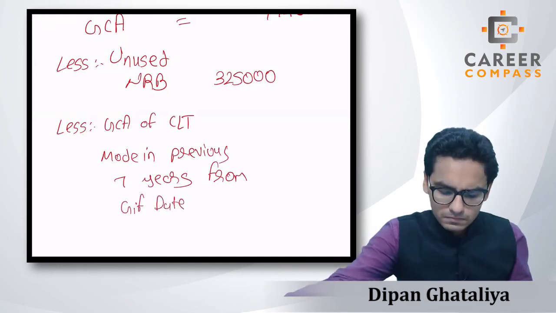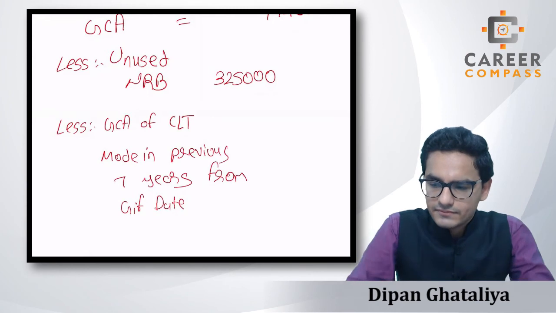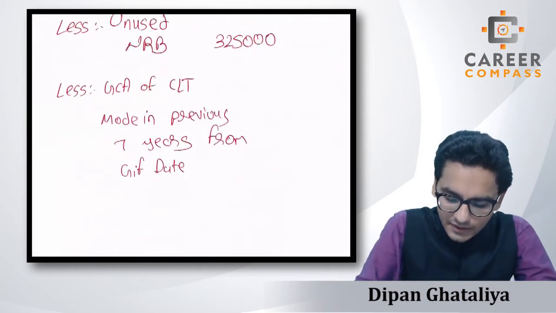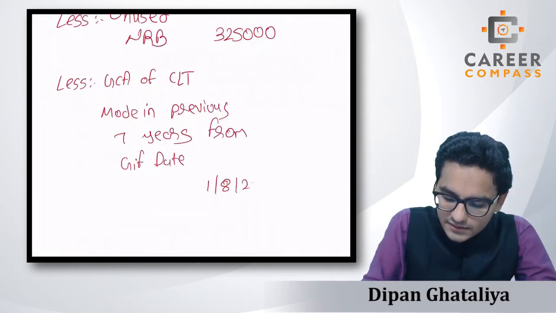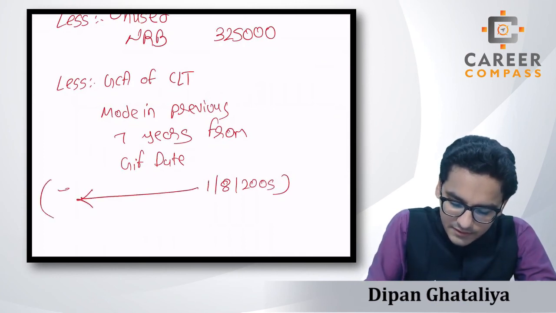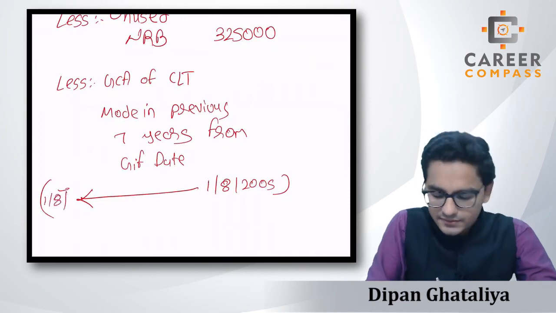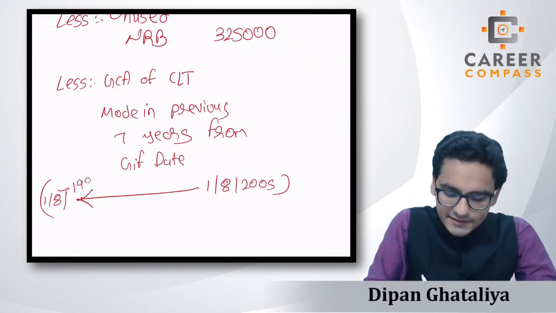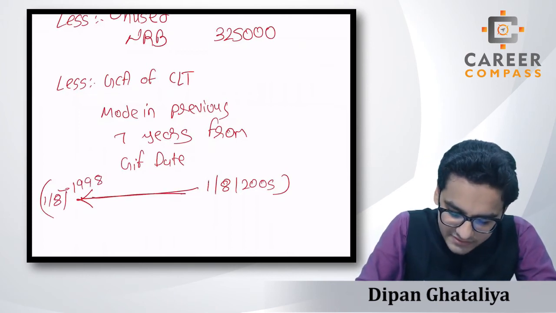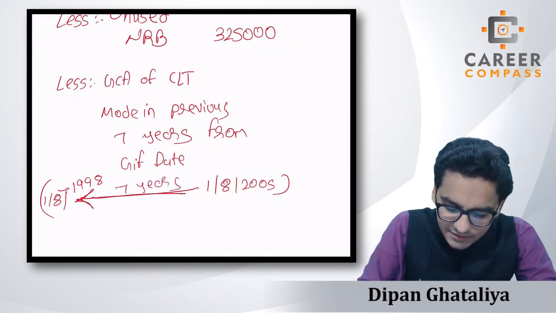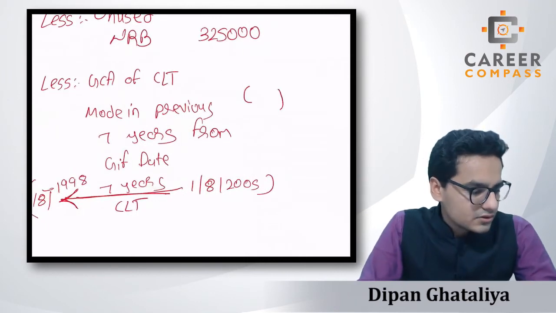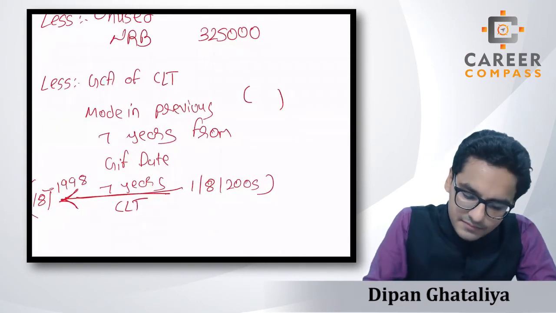Students, this thing is very simple: from the gift date. Now what is the gift date? Our gift date is 1st August 2005. So 1st August 2005, and we will take the less 7 years, which means 1998 will come. So whatever CLTs there will be during these whole 7 years, we will directly deduct them from this figure.